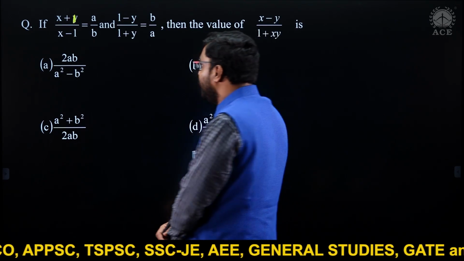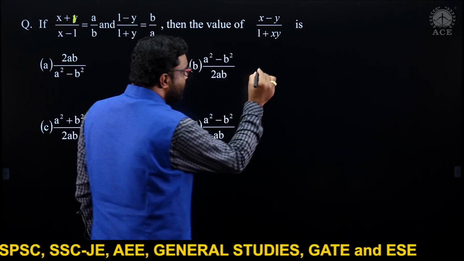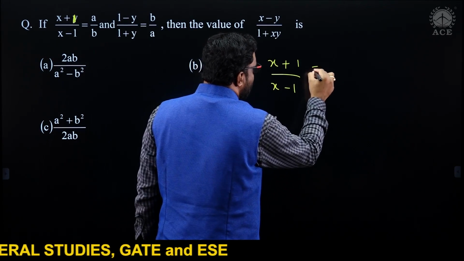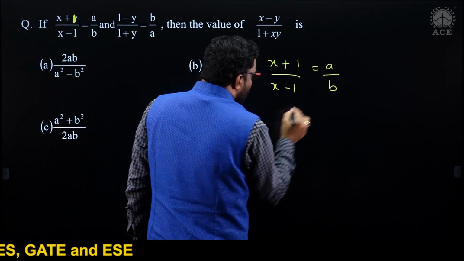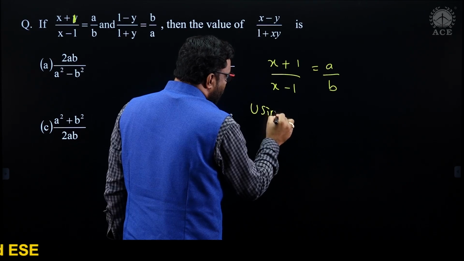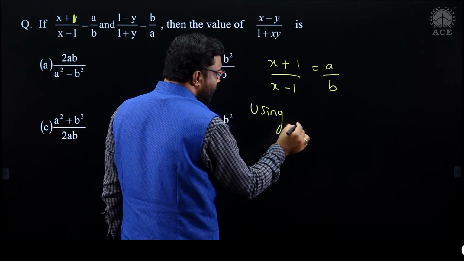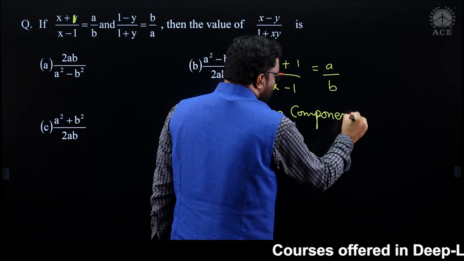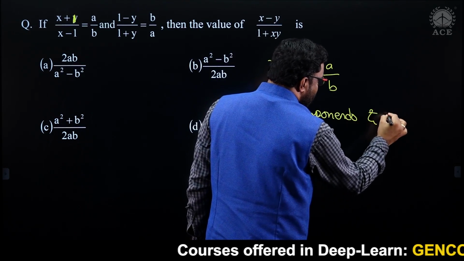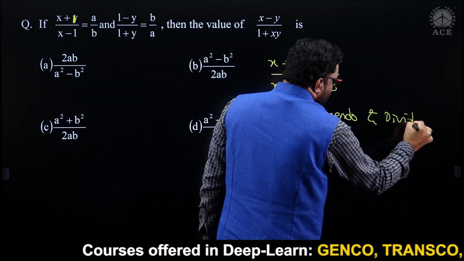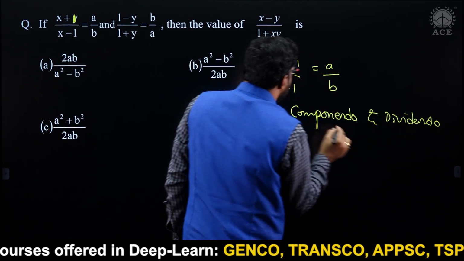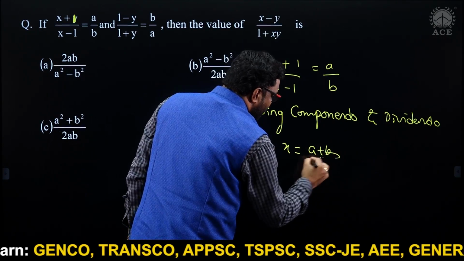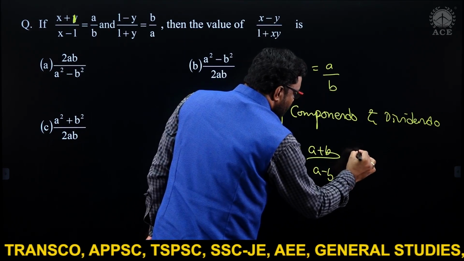Now what I'll do, x plus 1 divided by x minus 1 is nothing but a by b. Using componendo and dividendo, adding these two and subtracting these two. So I hope you know componendo and dividendo. So if you apply componendo and dividendo concept here, then I can say x is nothing but a plus b divided by a minus b.